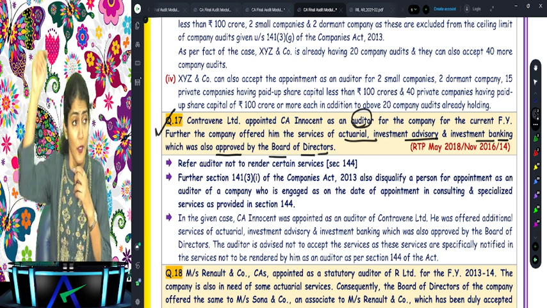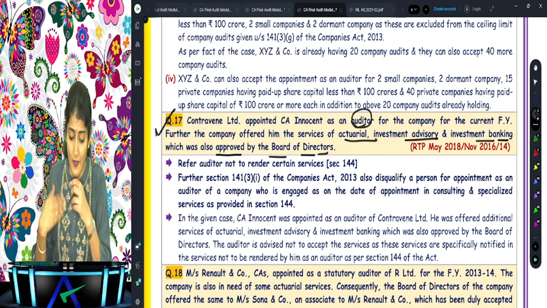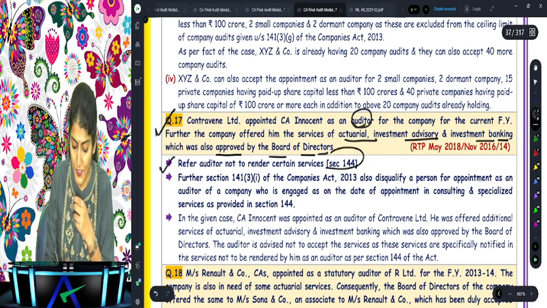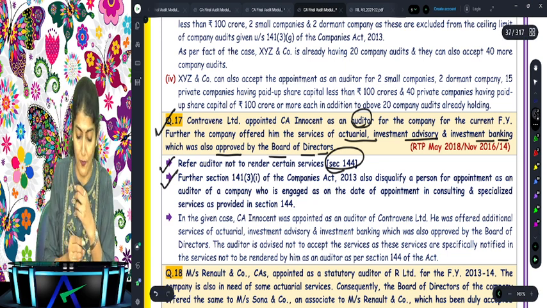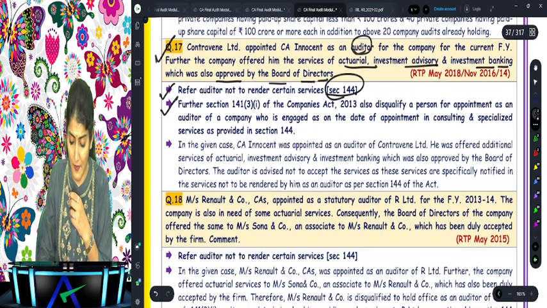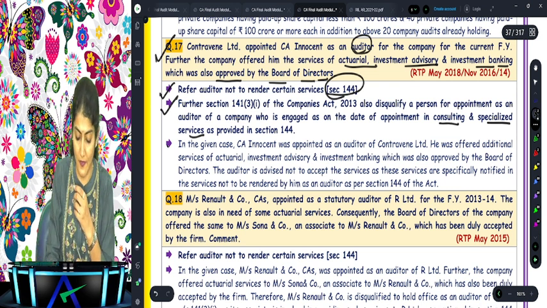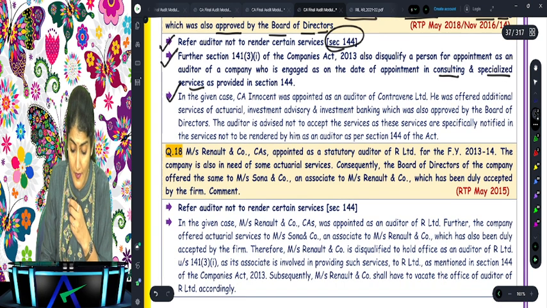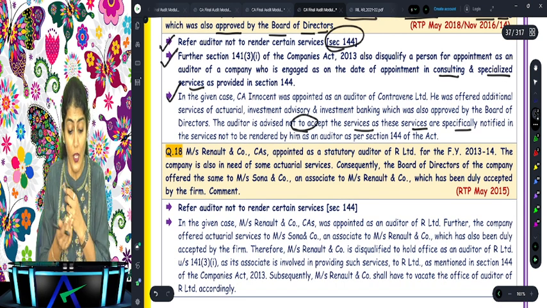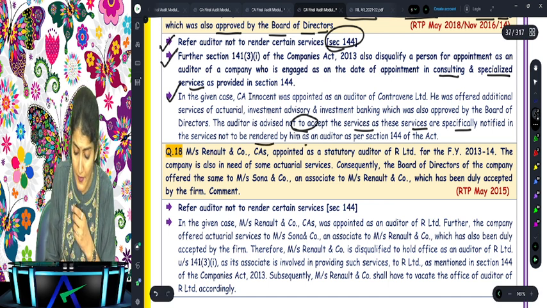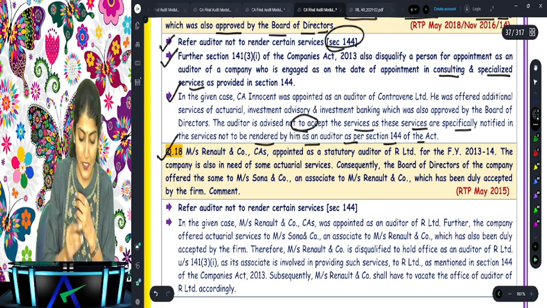What does it say? You cannot provide the section 144 services to the company, holding company and the subsidiary company. So first you write down section 144, auditor not to render certain services. Then you write down 141(3)(i), which disqualifies a person if he is providing any of the specified consulting or specialized services. In the given case, the auditor is advised not to accept the services as these services are specifically notified in the services not to be rendered by him as an auditor as per section 144. Okay, next one, question number 18.